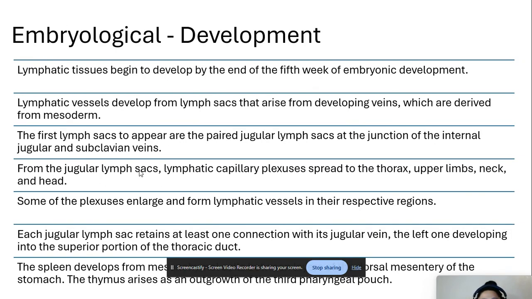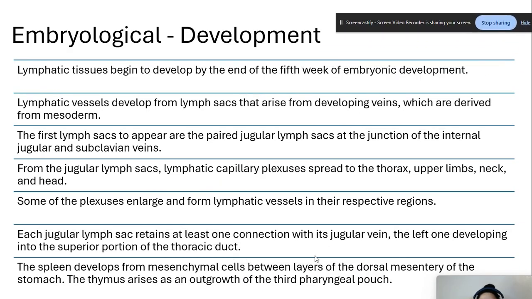From the jugular lymph sacs, lymphatic capillary plexuses spread to the thorax, the upper limbs, neck, and head. Some of the plexuses enlarge and form lymphatic vessels in the respective regions. Each jugular lymph sac retains at least one connection with its jugular vein, the left one developing into the superior portion of the thoracic duct.